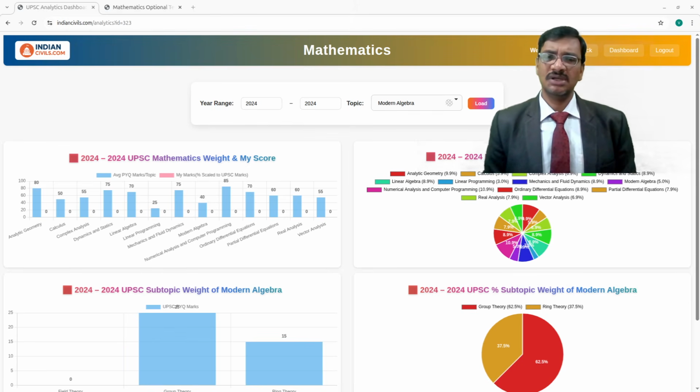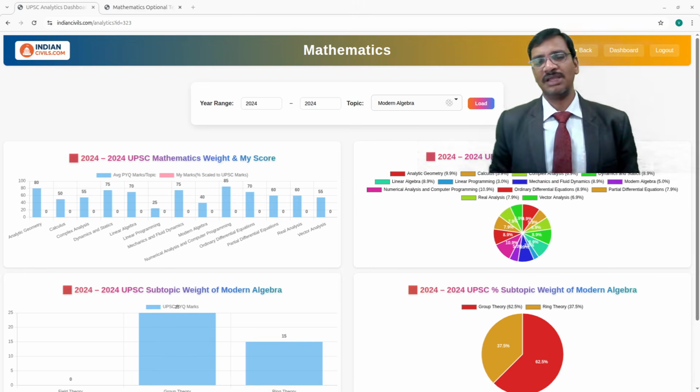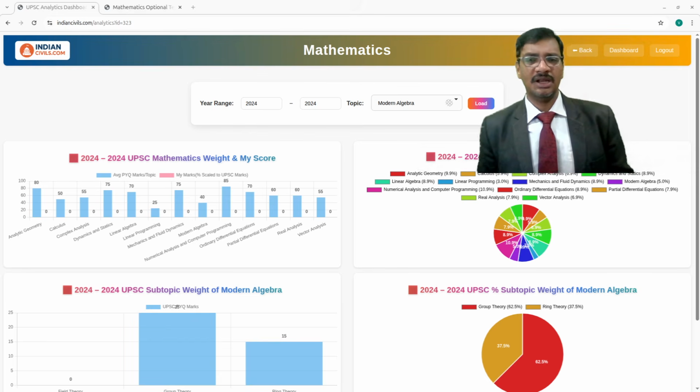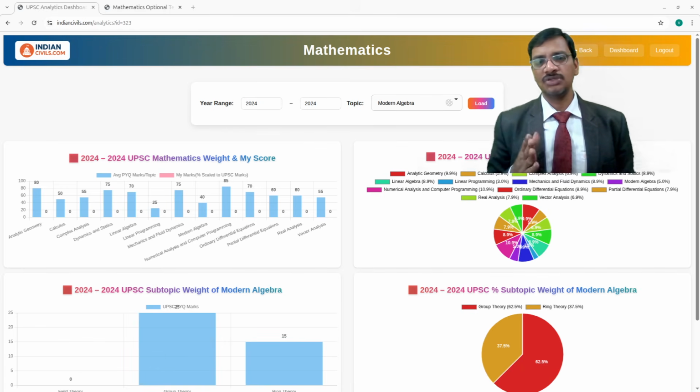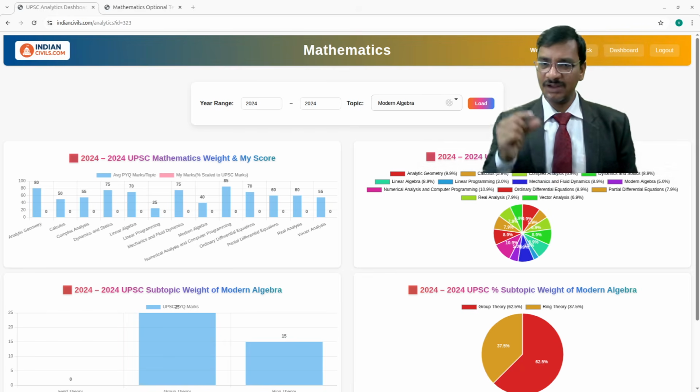And if you notice UPSC, based on my experience, I have been teaching this subject for more than 15 years, and what I notice in the UPSC pattern is that almost every year UPSC focuses on a particular area of the syllabus, not the entire comprehensive syllabus. That is very important to understand. Very niche areas UPSC focuses on.